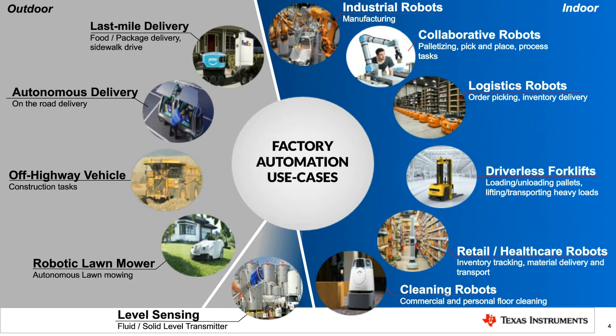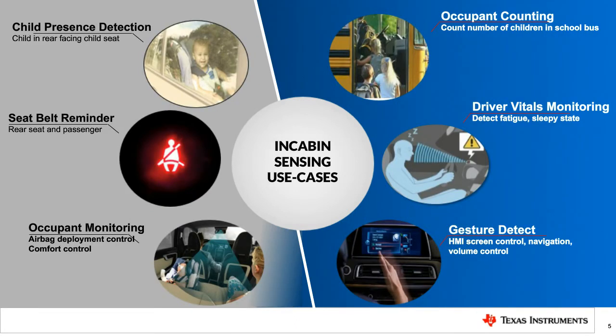The third automotive use case which we are going to discuss here, mainly from the point of 60 gigahertz use case, is in-cabin sensing, which is gaining a lot of traction these days, primarily from the point of view of child presence detection, which has found its place in a Euro NCAP roadmap. Hence, a lot of car manufacturers are going ahead to implement this function.